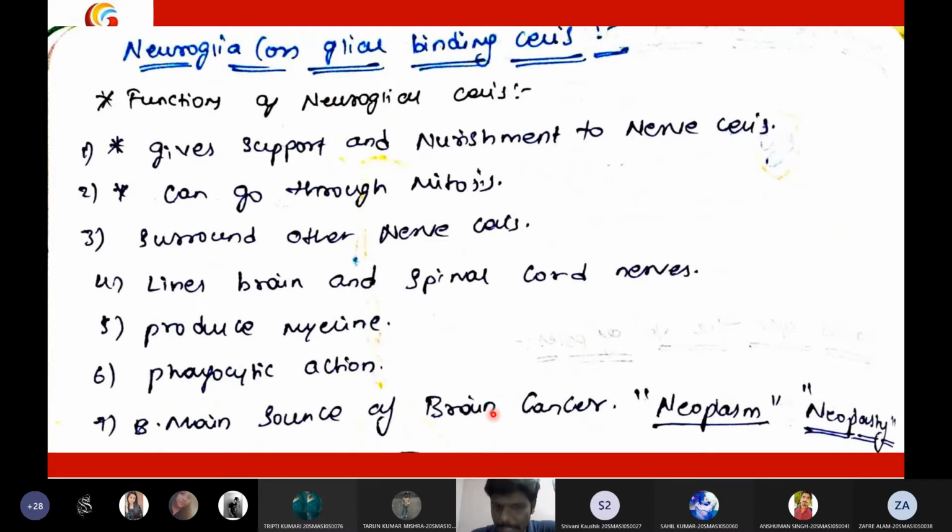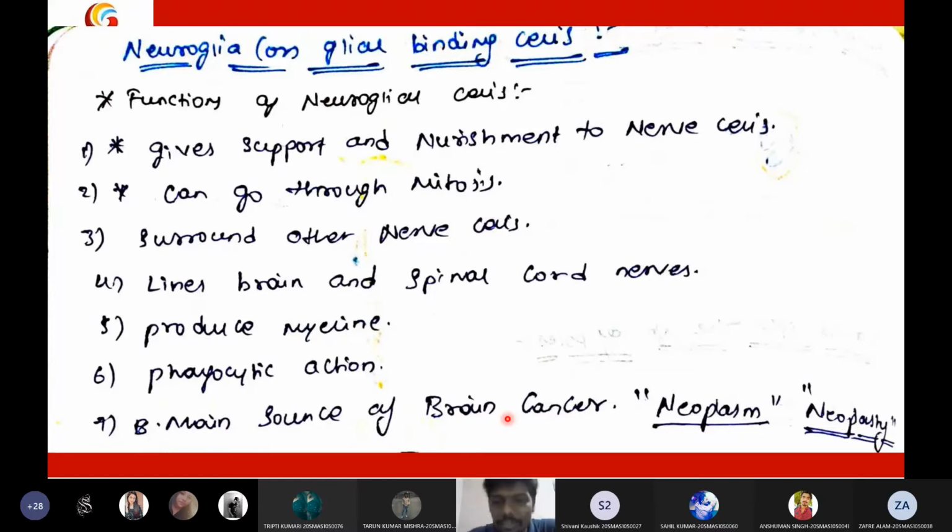Okay, we say many times, cancer, brain cancer. When we are saying brain cancer, we know that a nerve cell cannot divide. Cancer means division, abnormal division of cells. So if the nerve cells are not dividing, then how are we getting brain cancer? Brain cancer is occurring because of neoplasm in these glial cells. Because of this glial cell cancer only, we say it is brain cancer. It is not the actual brain cell cancer. It is the glial cells present in the brain causing the cancer.